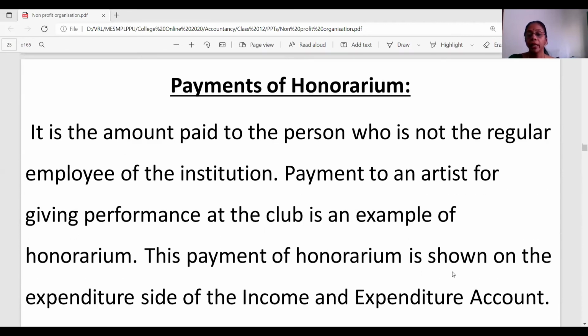Now, this is a new term again, honorarium. What is honorarium? At times, the NPO would request an external person to come and help the NPO on an honorary basis. For instance, if it is a college, a guest lecture could be arranged, or if it is a sports club, some coaching by an expert could be arranged.